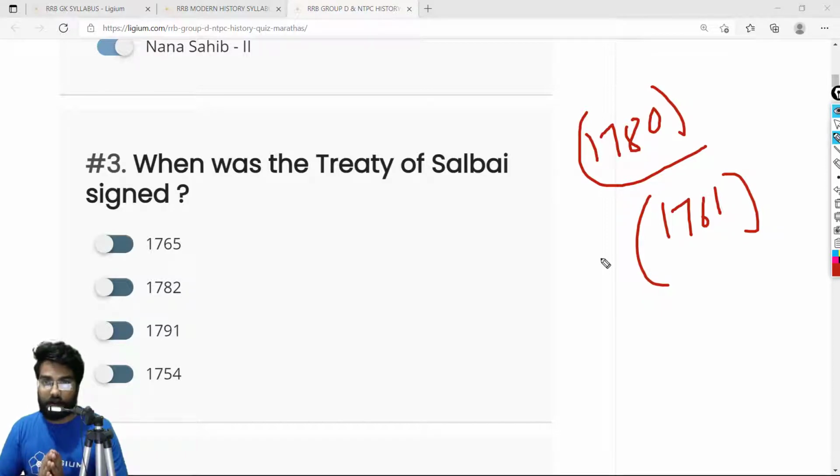In 1782, the first Anglo-Maratha War was fought, Madaji Scindia defeated the Britishers, and they were forced to sign the humiliating Treaty of Salbai. So the correct answer is 1782.